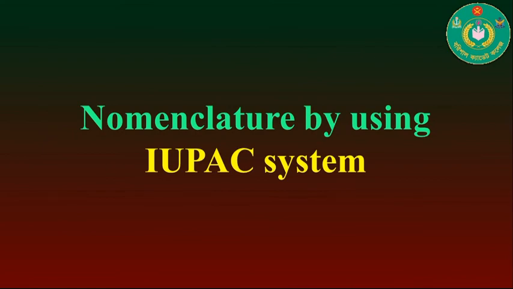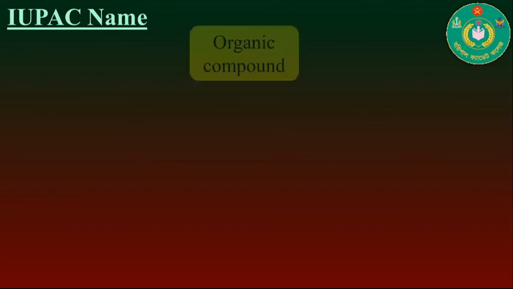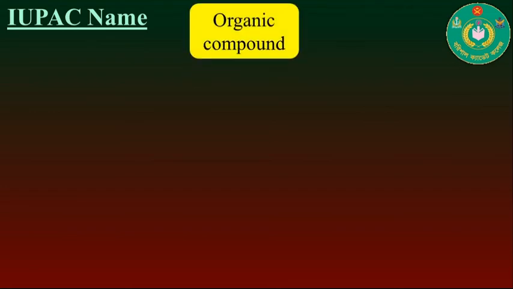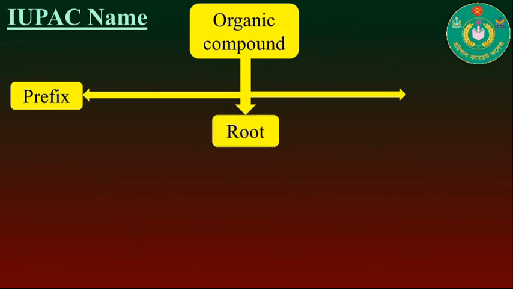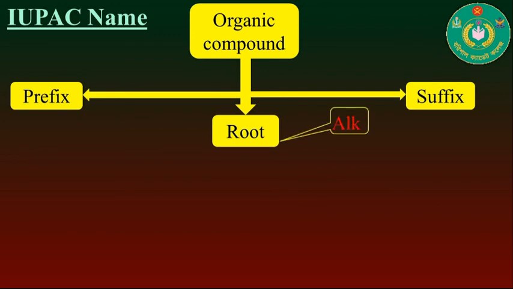Okay, let's move on to the nomenclature using the IUPAC system. In the IUPAC system, each organic compound consists of three parts: prefix, root, and suffix. Root is also known as alk, which indicates the number of carbon atoms in the longest chain in the organic compound.